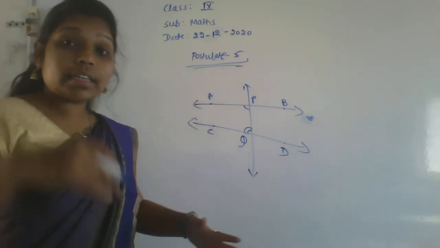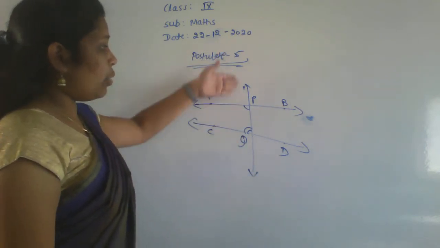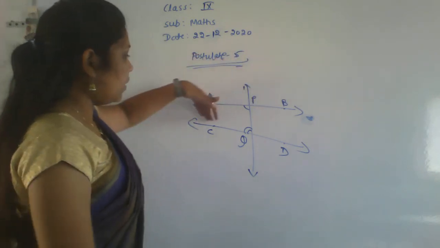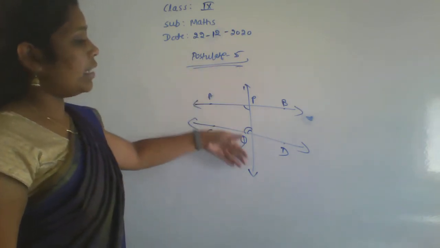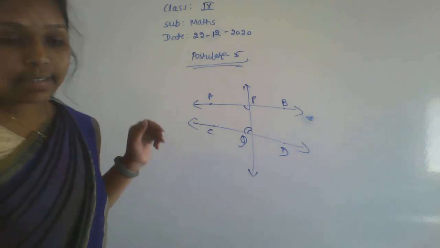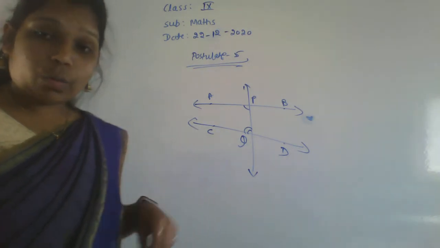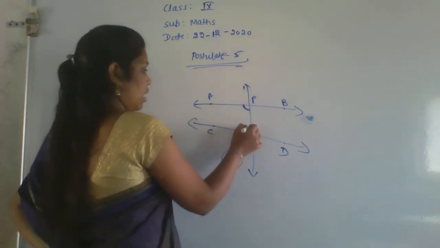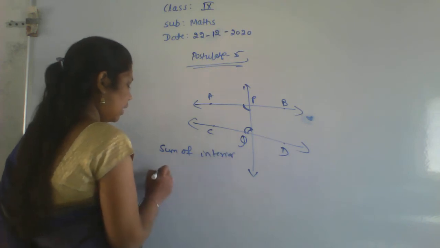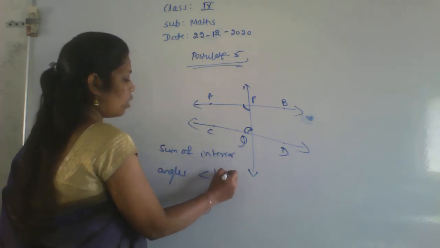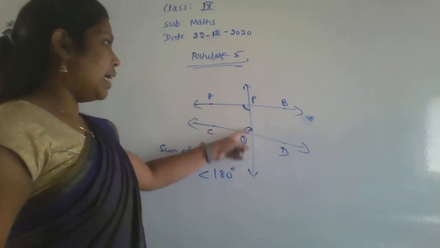The PQ line falls on AB and CD such that the sum of the interior angles 1 and 2 is less than 180 degrees, on the left side of PQ.